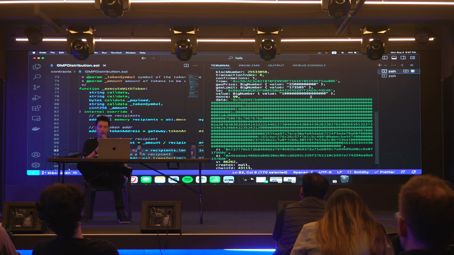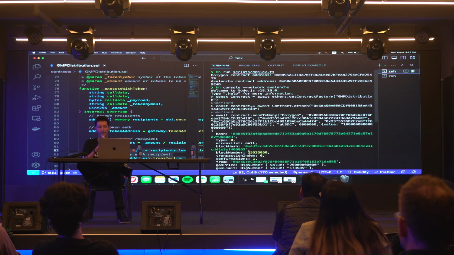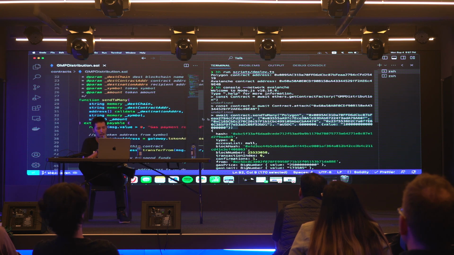Next, I called this before just for time's sake, but I'm using the Hardhat CLI. So what we did was deploy this contract on Polygon, which gives us our address here, and on Avalanche, which gives us our address here, and then we trigger the send to many function, this one right here. We pass in the name of the destination, Polygon, we pass in the address here, which is this address, which was deployed on Polygon right here.